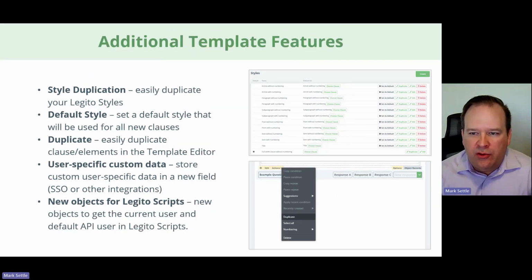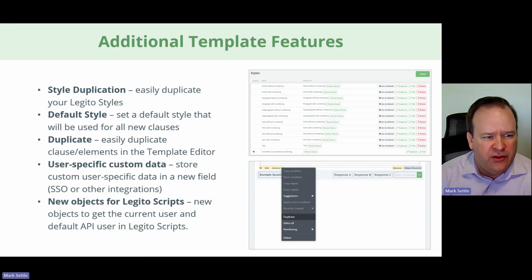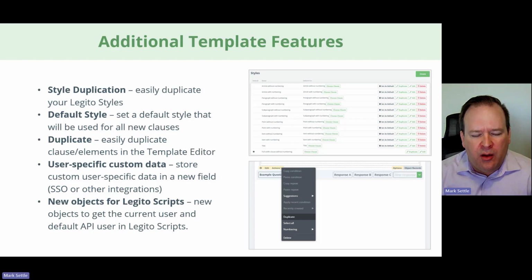So just a few additional template features that I want to show or talk about, and I'll show a couple of them. There have been various things added, more than these 5 things, I think, but these are just 5 that I chose to highlight. A couple of things around styling that we've worked on.